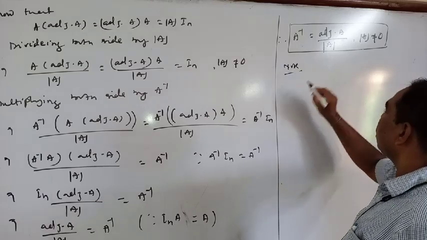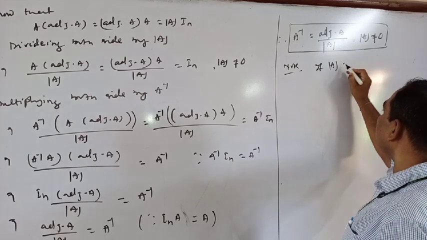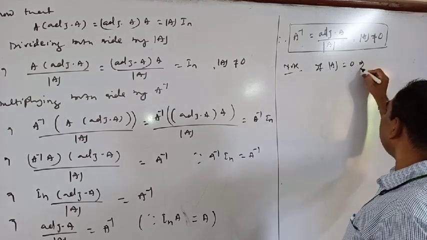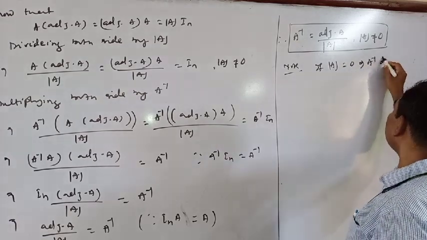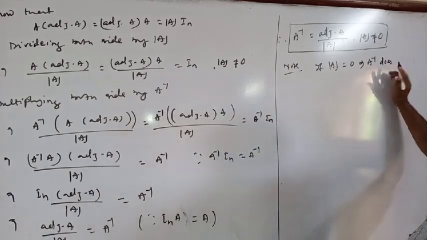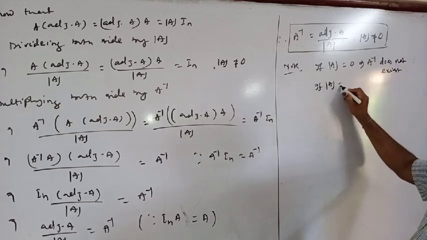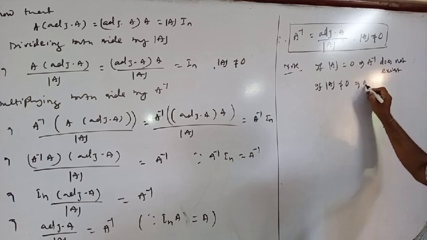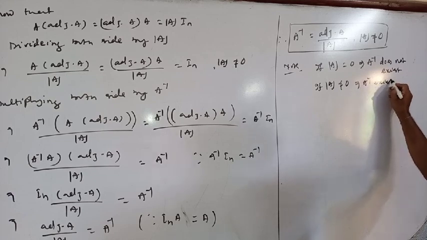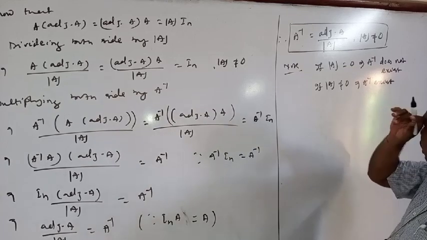Note: if the determinant of A is equal to 0, this implies A inverse does not exist. If the determinant of A is not equal to 0, this implies A inverse exists.